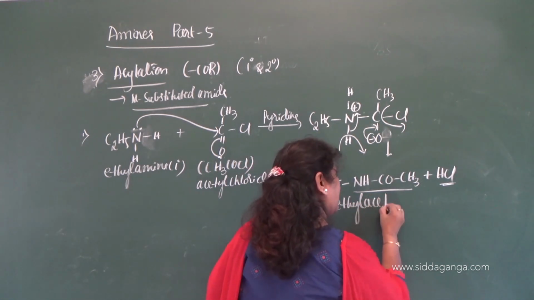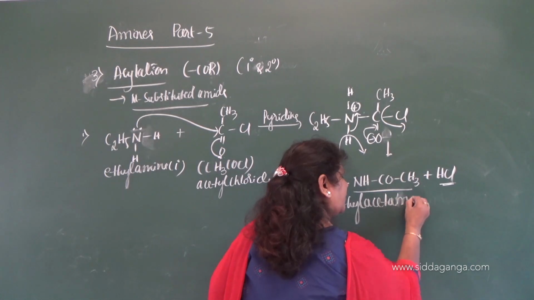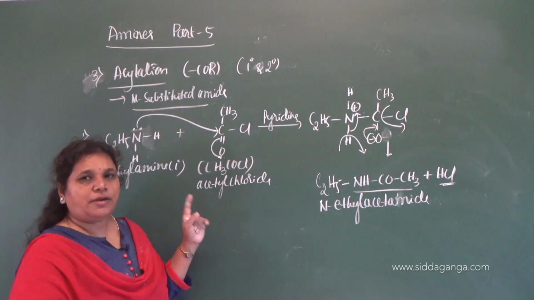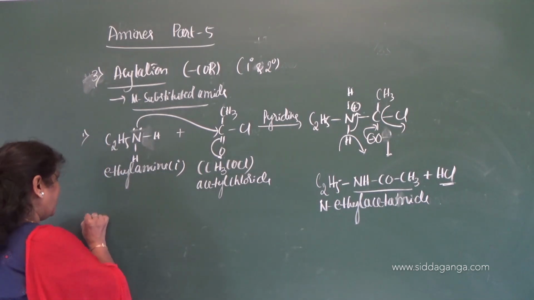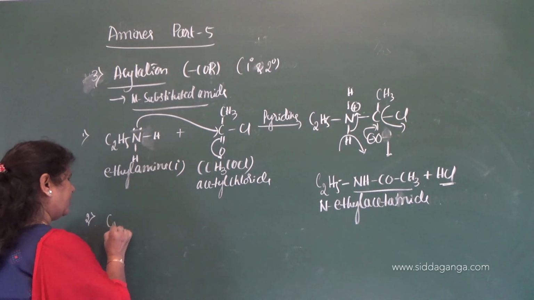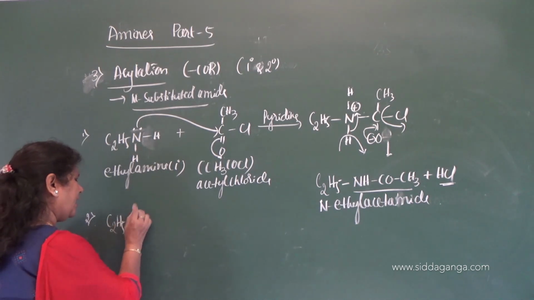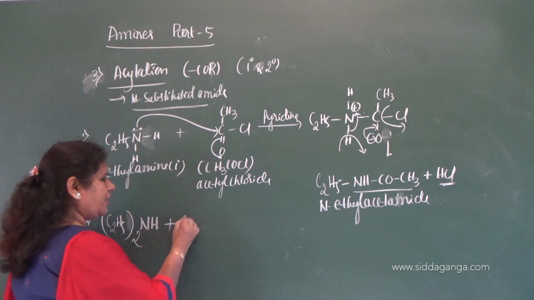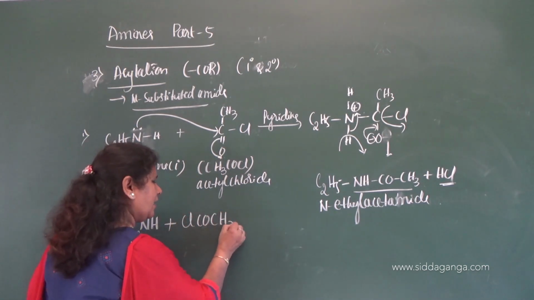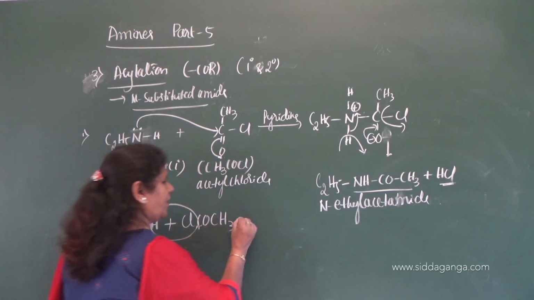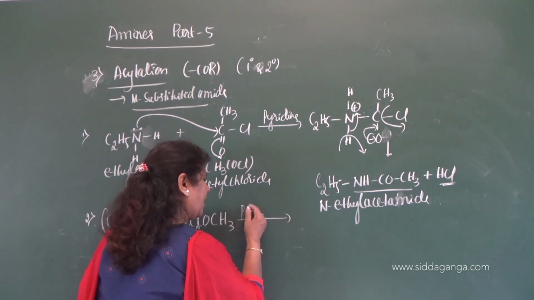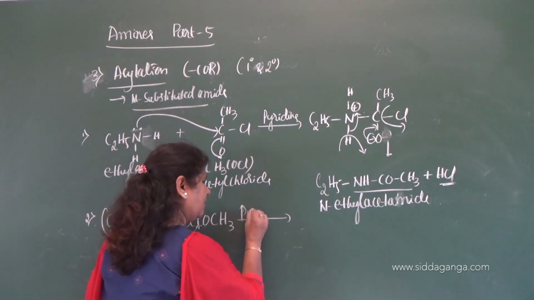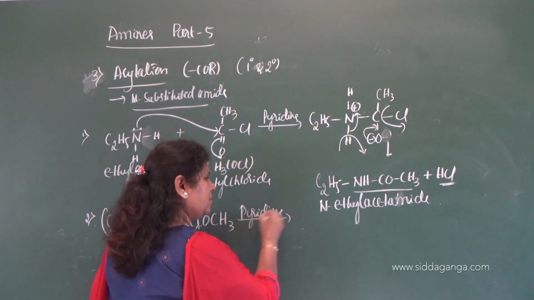N-ethyl acetamide is the product, and this is about the primary amine. What about the secondary amine? So you can take the example of diethyl amine. Diethyl amine, when it undergoes reaction with acetyl chloride, in a simple way we can write the reaction like this, and the reaction takes place in the presence of pyridine as a catalyst. So what you get?